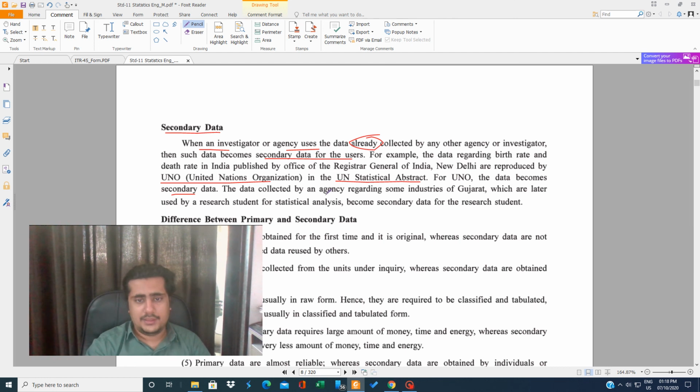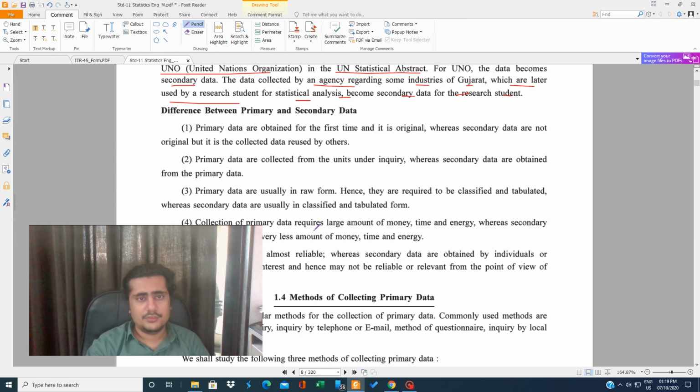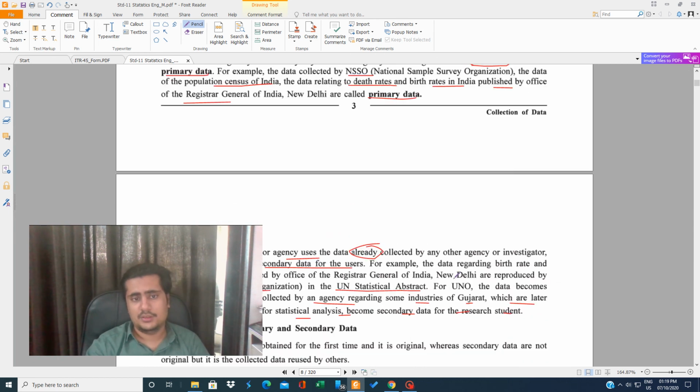The data collected by an agency regarding some industries of Gujarat, which are later used by a research institute for statistics, becomes secondary data for the research student. The difference between primary and secondary data we will do in the next lecture.